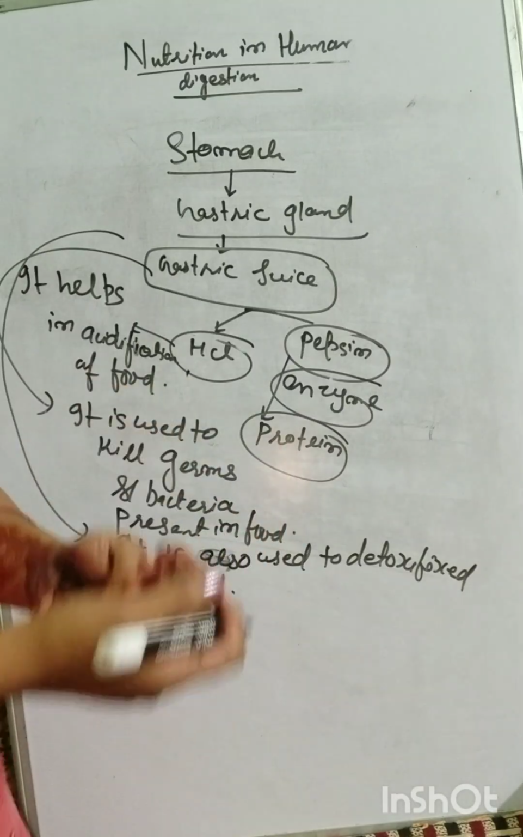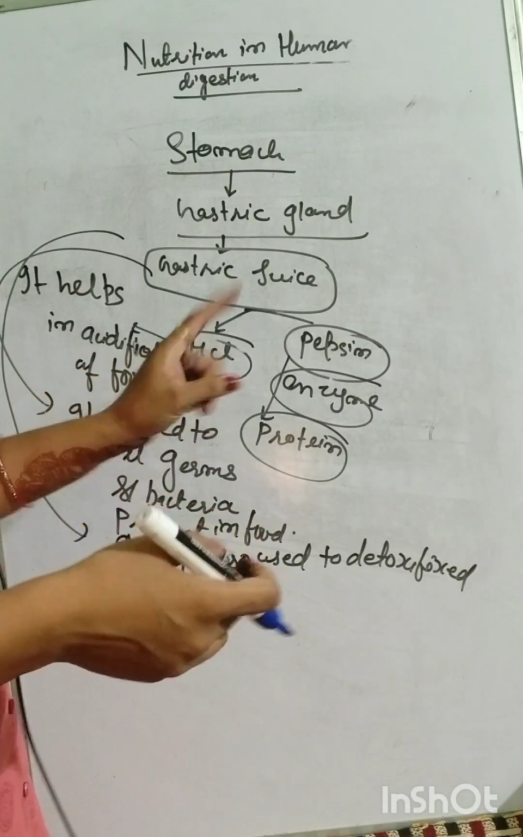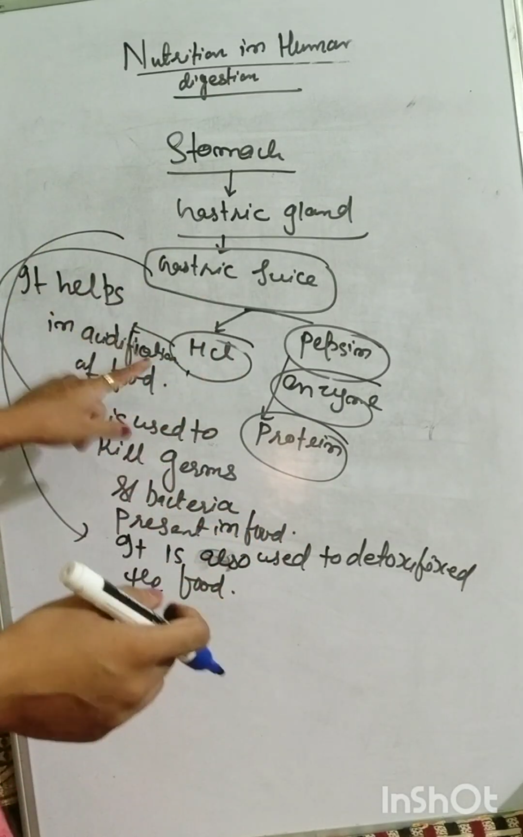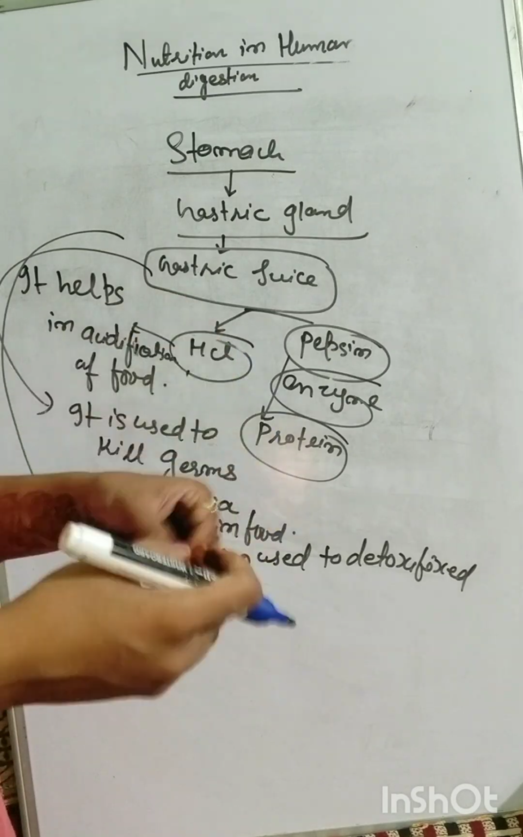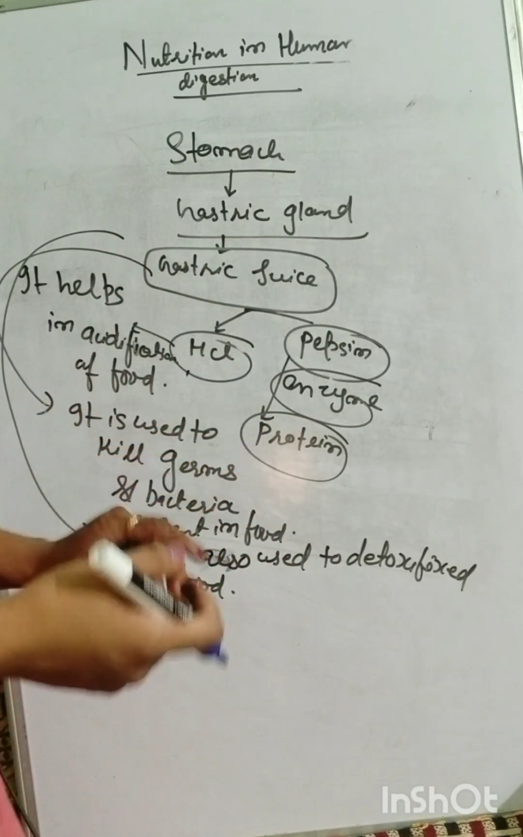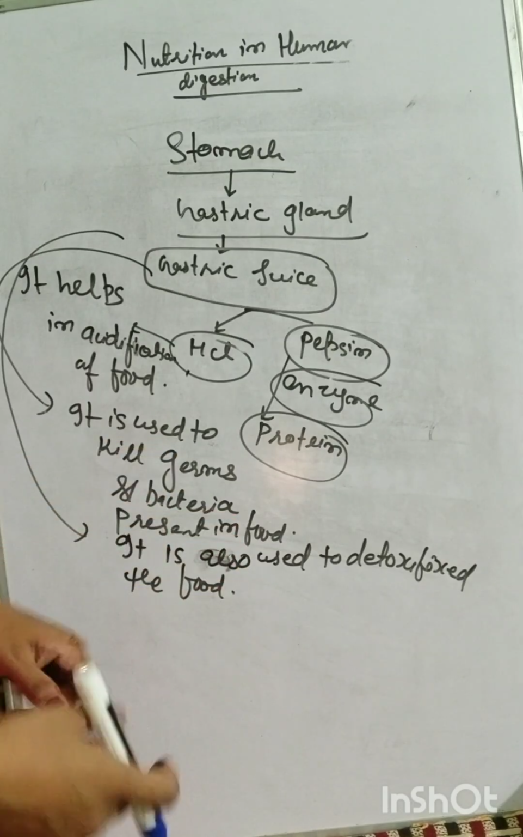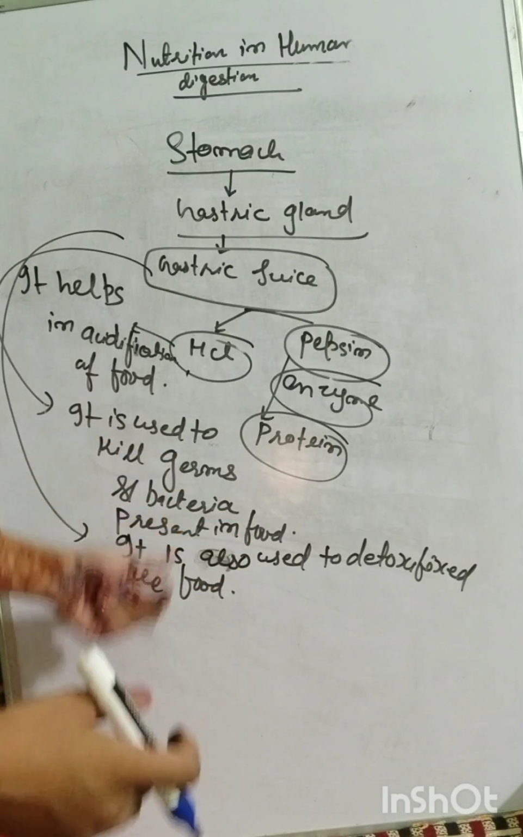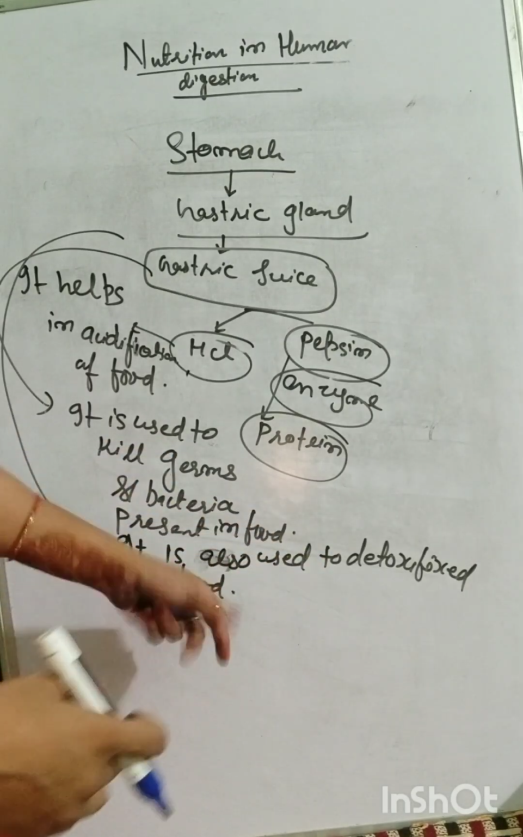So sometimes it is also asked what is the function of HCl. So you will write that it helps in the acidification of the food. You can say that it helps in making the food acidic. It is also used to kill germs and bacteria if present in the food. And third, you can say that it is also used to detoxify the food particles.